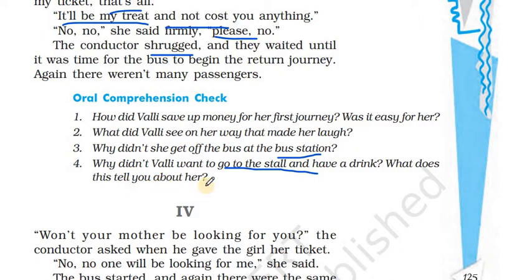What does this tell you about her? This shows that she's a very planned person and she went according to her plan. There were no distractions from her plan. She saved whatever was needed for the plan and she executed it accordingly.